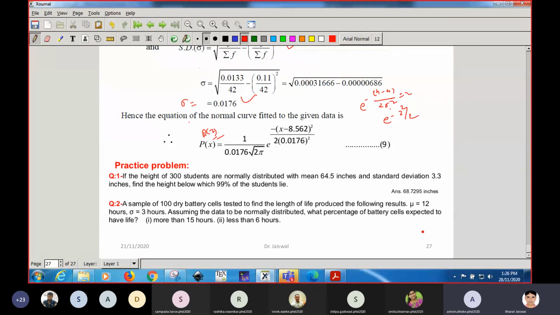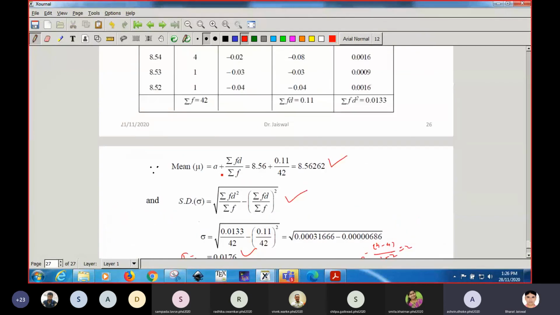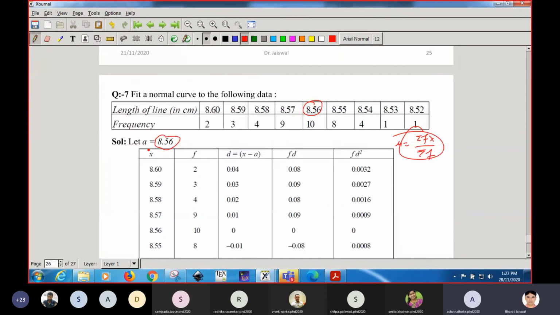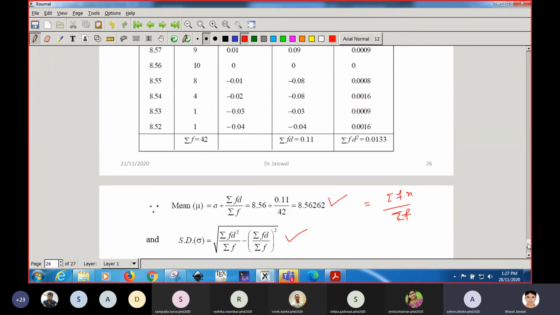Sir, in the formula you added a. This is the shortcut method. There are two methods of calculating the mean. When you calculate directly, the mean is given by total f into x upon total f. But when you take the shortcut, meaning you take an assumed mean and take the deviation from it, the formula becomes this.